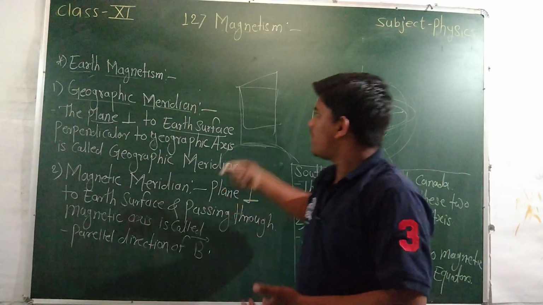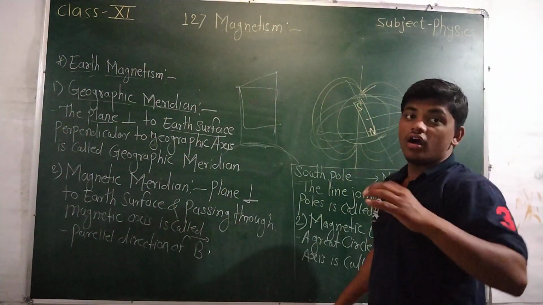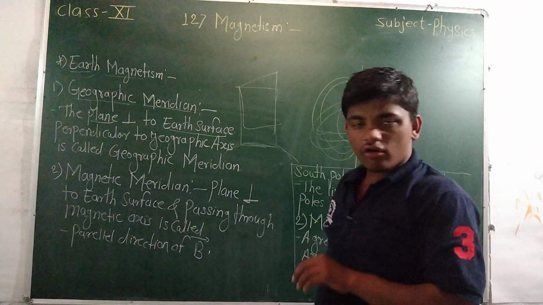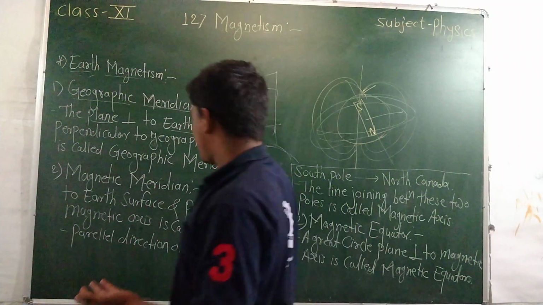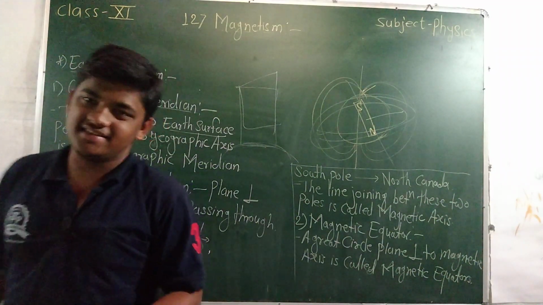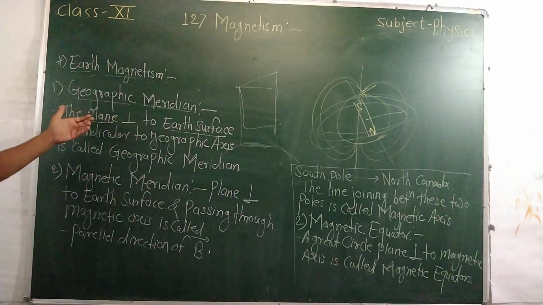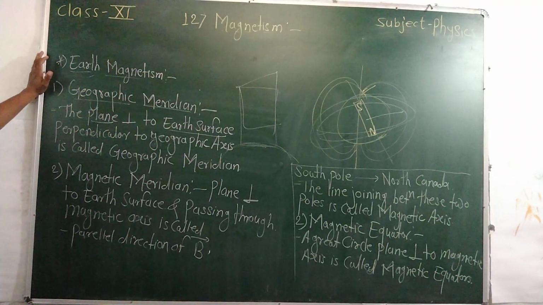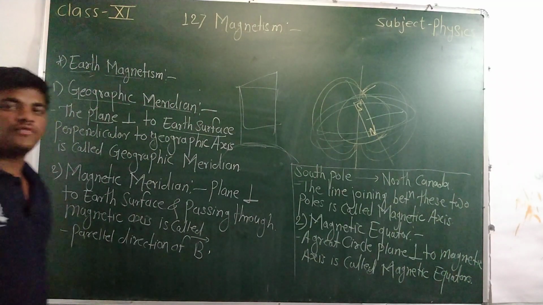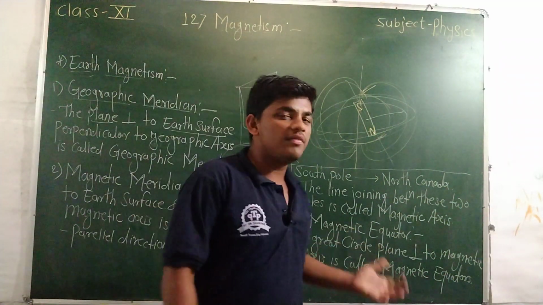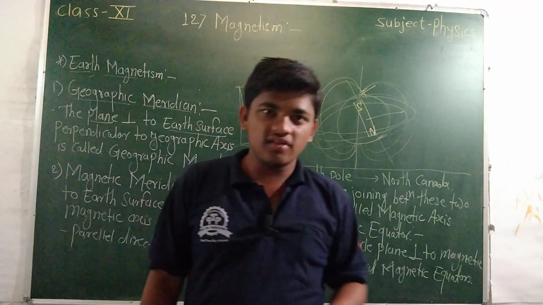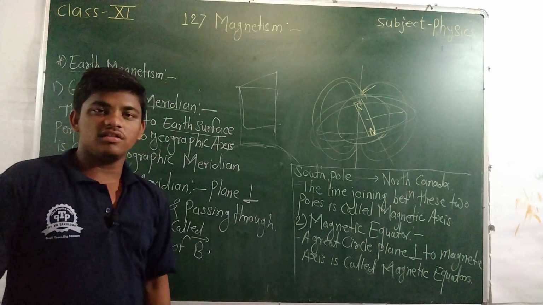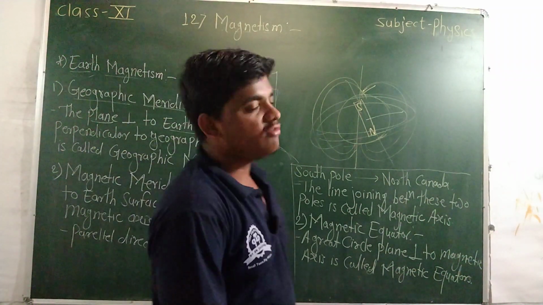These are two planes. Both are perpendicular to the earth surface. One is also perpendicular to the geographic axis, another is in the direction of the magnetic axis. This one is the geographic meridian, another is the magnetic meridian. In the next lecture we will discuss the remaining terms of earth magnetism, and the next lecture will be the last lecture of this topic, magnetism. They are finished, and lecture number 13 will start soon.